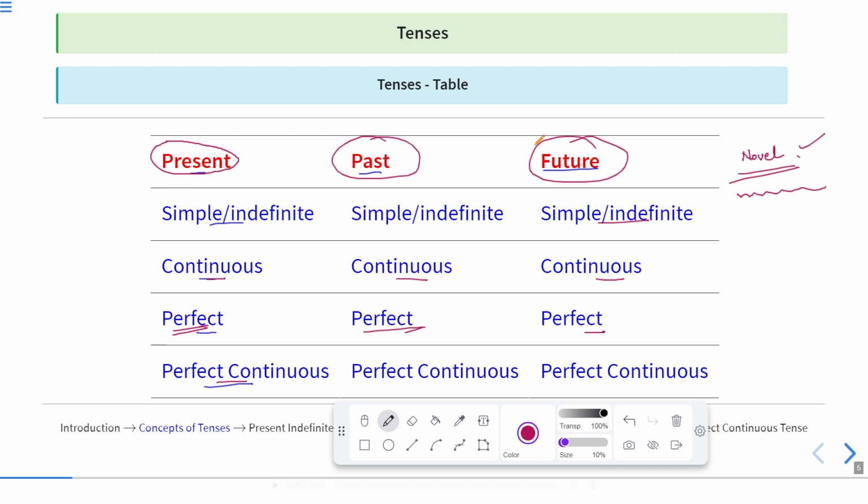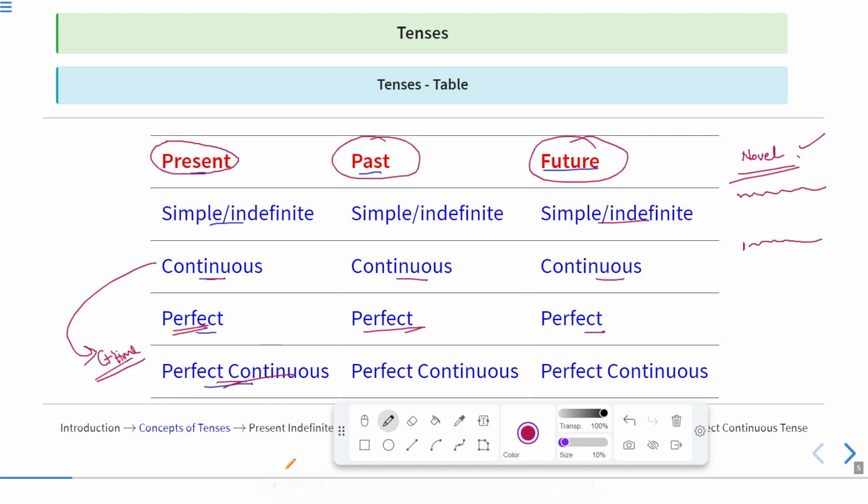Okay, so from the point of time you have initiated it, you have been reading it. For example, you have started reading it 2 hours ago. Now you are still reading it. So you can say, I have been reading this novel for 2 hours. It means the task has been initiated 2 hours ago and still it is in continuation. So where you have added the time with the continuous action, that will occur in perfect continuous tense. One more thing you can say, when we add time to the continuous tense, it will become perfect continuous tense.